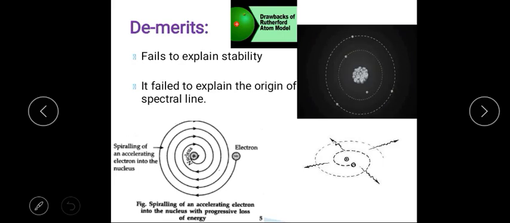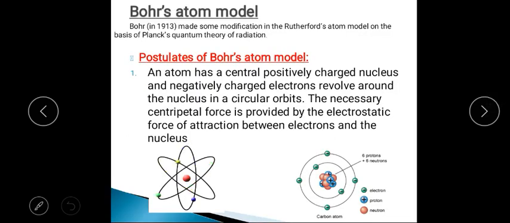According to this model, we have only the continuous spectrum of the atom, but we also get line spectra. What is the reason for getting the line spectra of atoms? That information is not given by the Rutherford atomic model. Hence it fails to explain the origin of the line spectra of atoms. So these are the two demerits of the Rutherford atomic model.